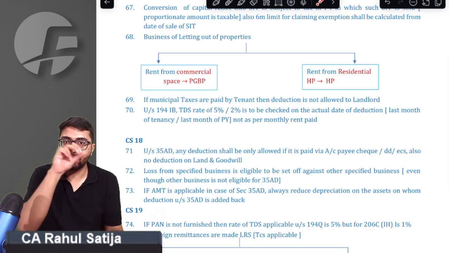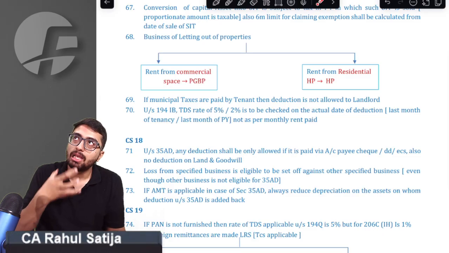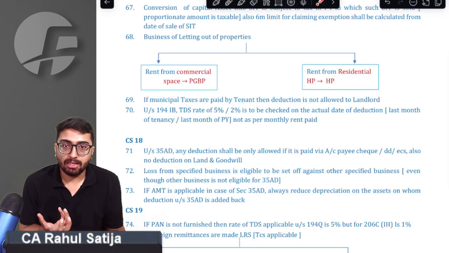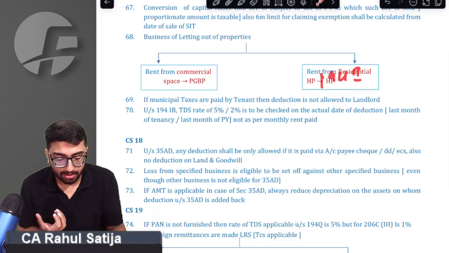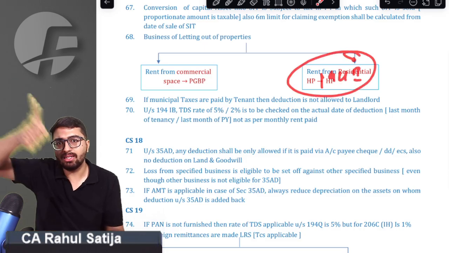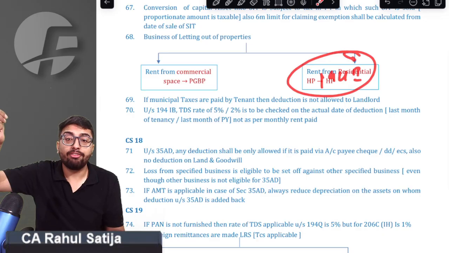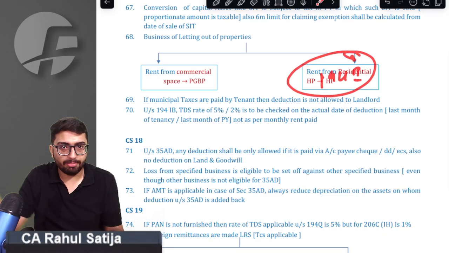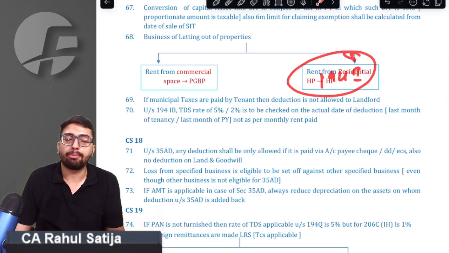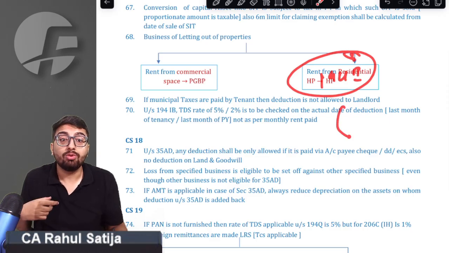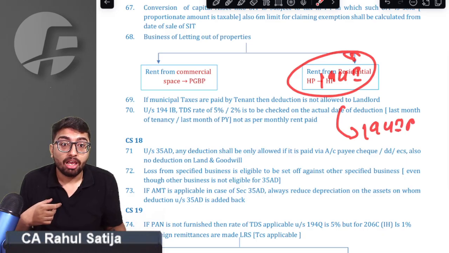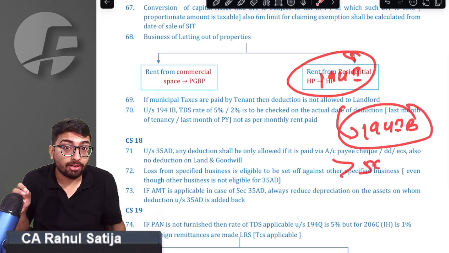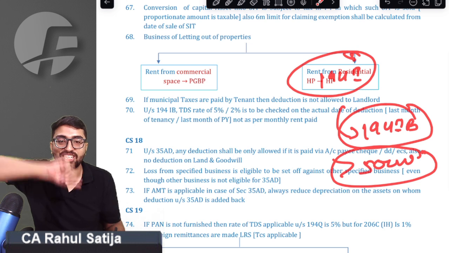Section 194IB, what does it say? There are certain instances in which 194I, that is TDS on rent, is not applicable. There are two instances: if your turnover is less than 1 crore in the preceding financial year, or you are taking that property for personal purpose, then 194I is not applicable. In those cases, 194IB was applicable. Wherever you pay rent exceeding 50,000 rupees in a month, you have to deduct TDS under section 194IB.